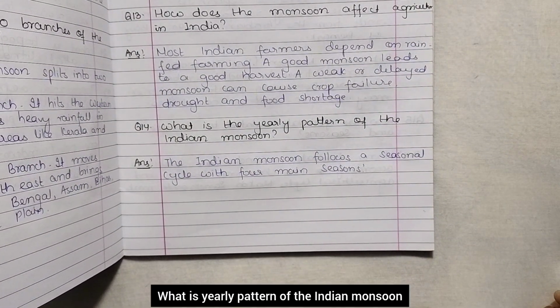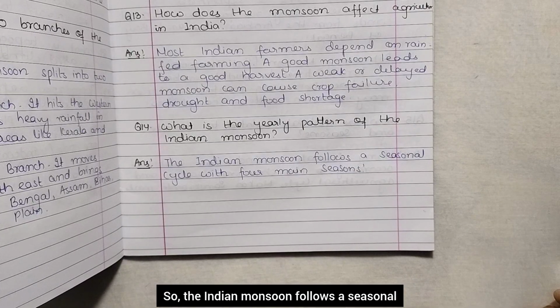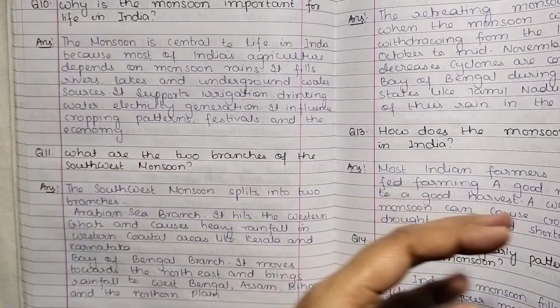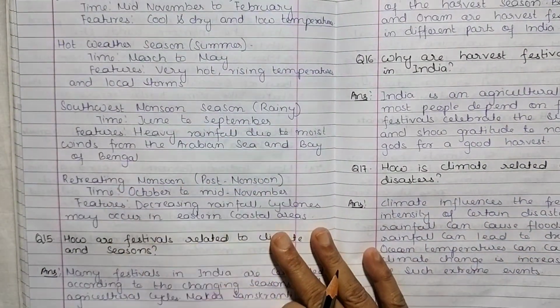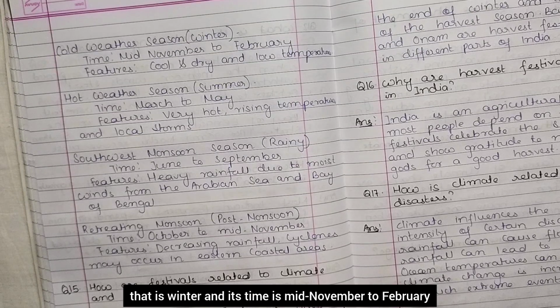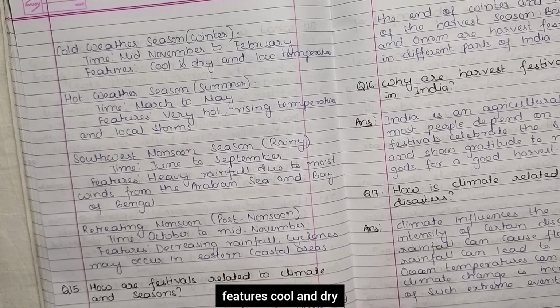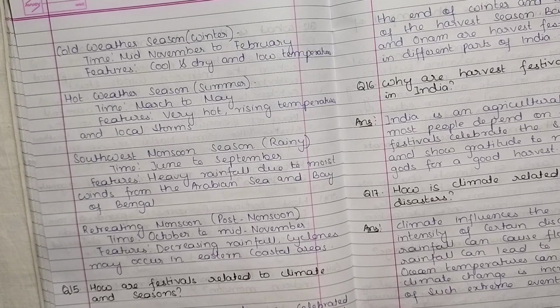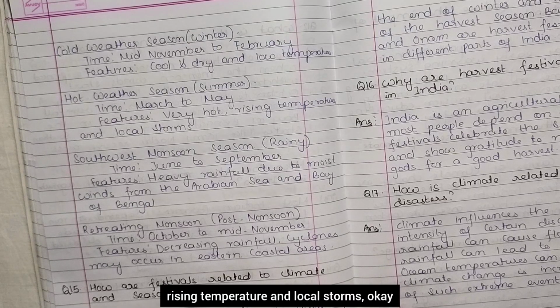What is the yearly pattern of the Indian monsoon? So the Indian monsoon follows a seasonal cycle with four main seasons. First is the cold weather season, that is winter, and its time is mid-November to February. Features: cool and dry, and low temperature. Hot weather season, that is summer. Time is March to May. Very hot, rising temperature and local storms.